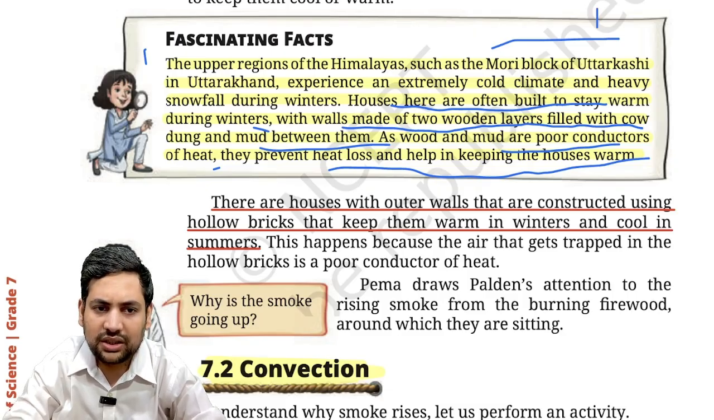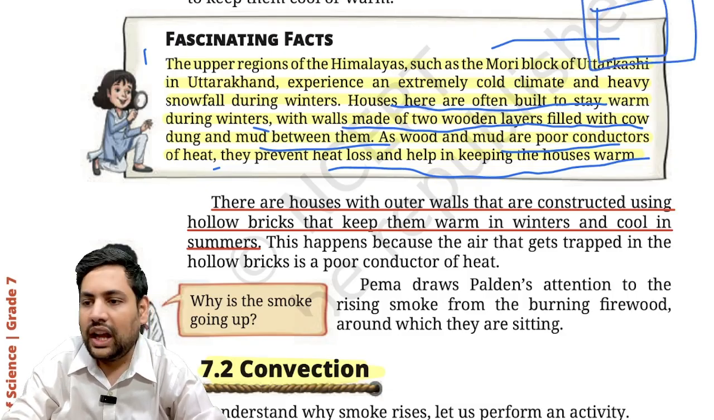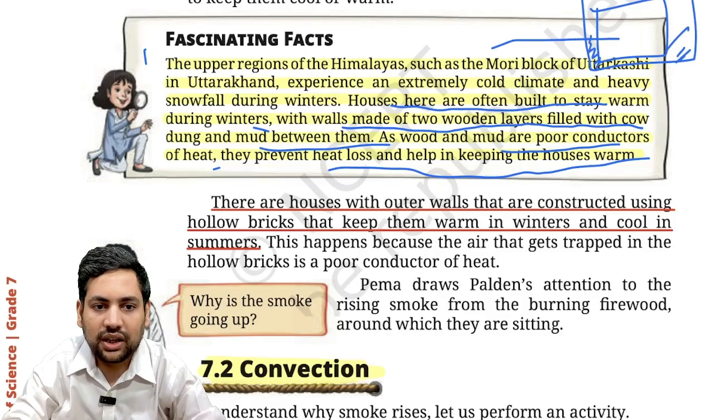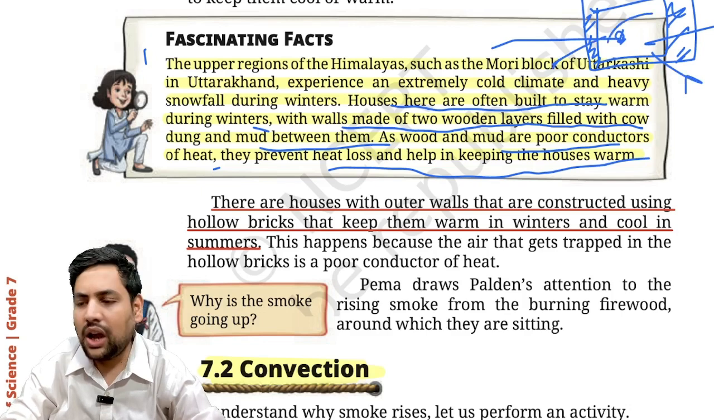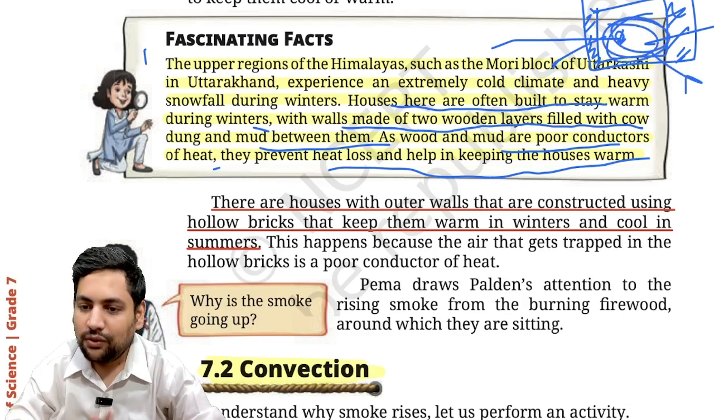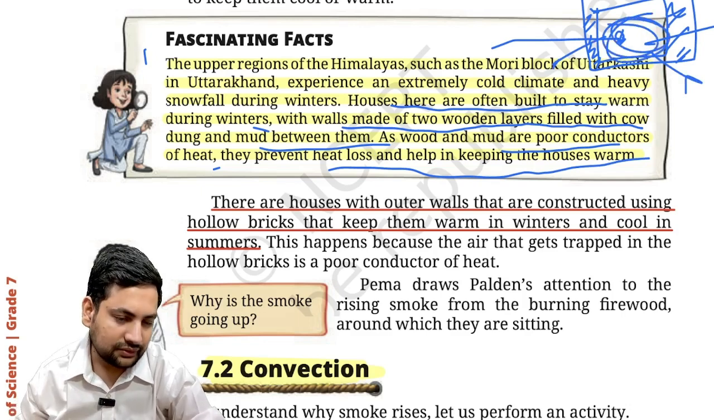Same process, if this is the house, I will fill it with, for example, cow dung. Okay, for example, this covering is of wood. Now what will happen? Whatever heat I have inside my house, I may be using a heater, I may be using anything, but that won't escape. Why? Because these are poor conductors. So inside my house, it will be warm. Understood?